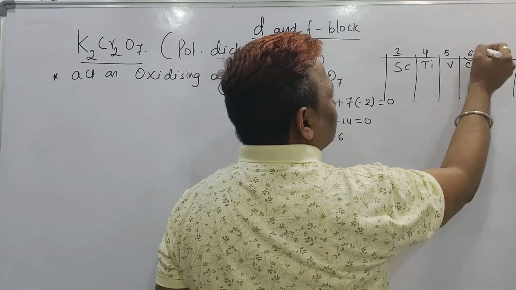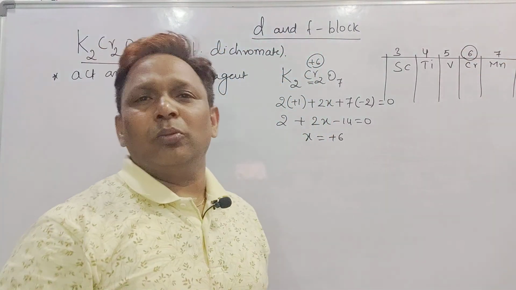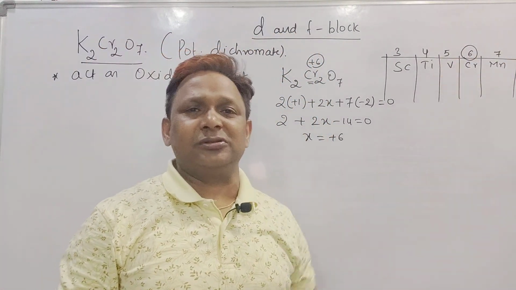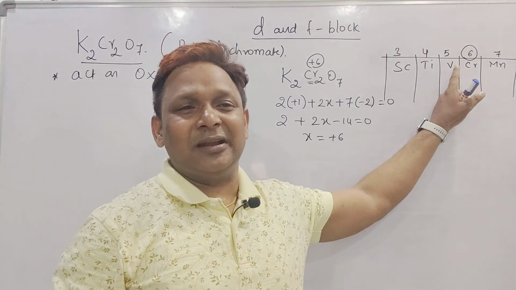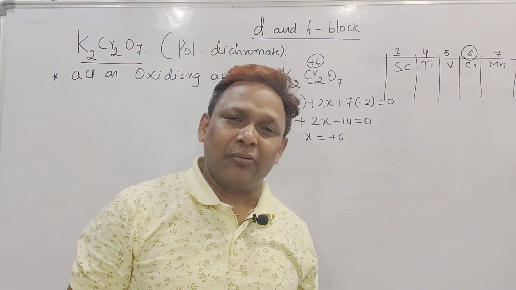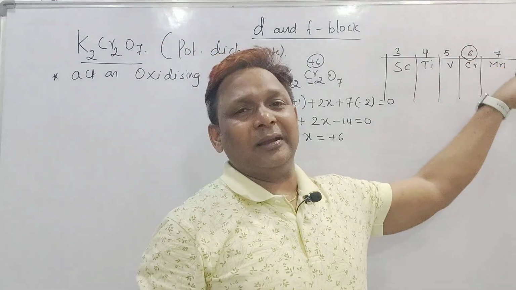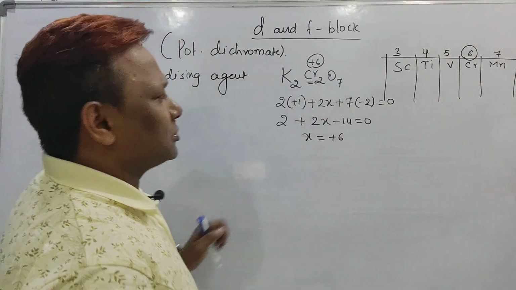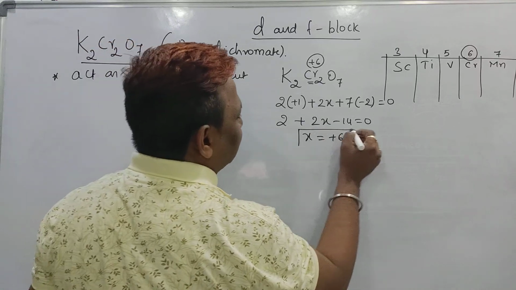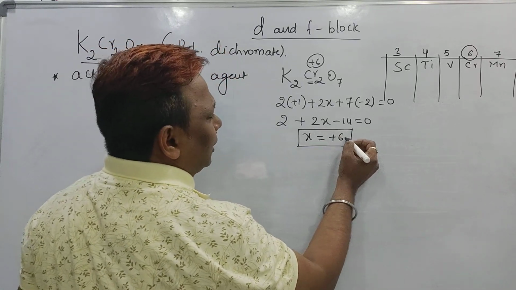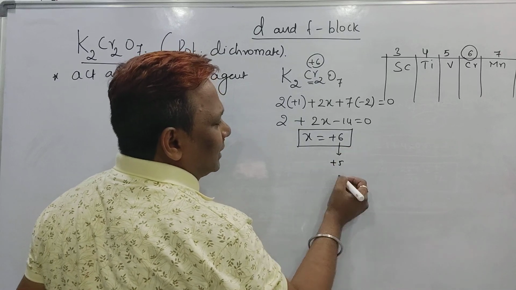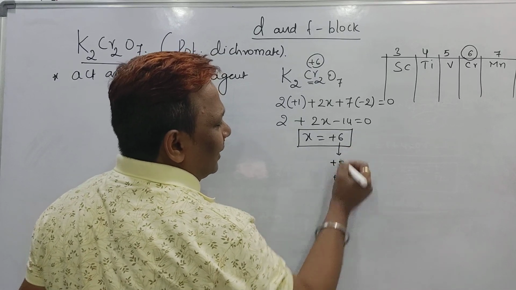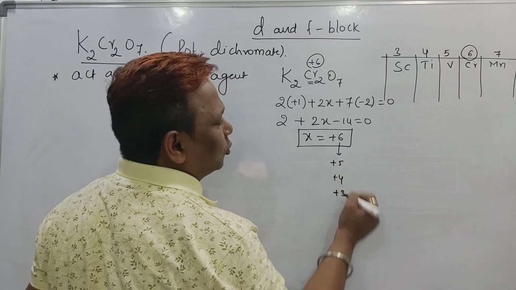As chromium belongs to the 6th column, chromium is at its highest oxidation state, so its oxidation number cannot go beyond that. +6 cannot go to +7, but +6 can go to +5, +4, +3, +2 and +1.